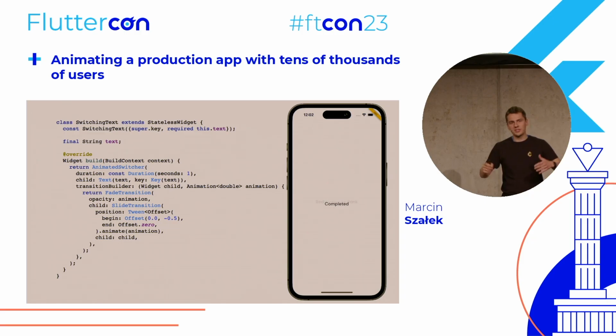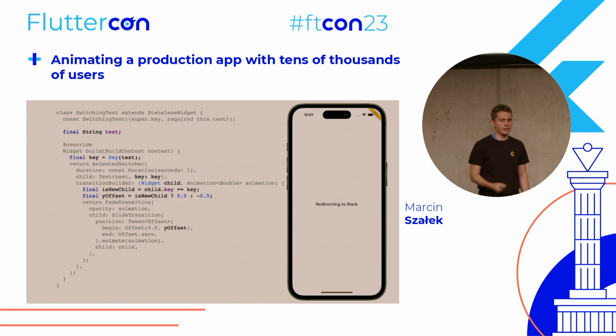We want to have new widgets come from the bottom and old widgets go to the top. And to do that, we need to know if the child that we're currently animating is the new child or the old child. And there is a very easy way to do it, which is just comparing keys. We can compare keys of the child that is being animated with the child that is sent to the animated switcher, and based on that, we just set a different offset. So this will cause the effect that you see on the right, where the new widget comes from the bottom and the old widget goes to the top.